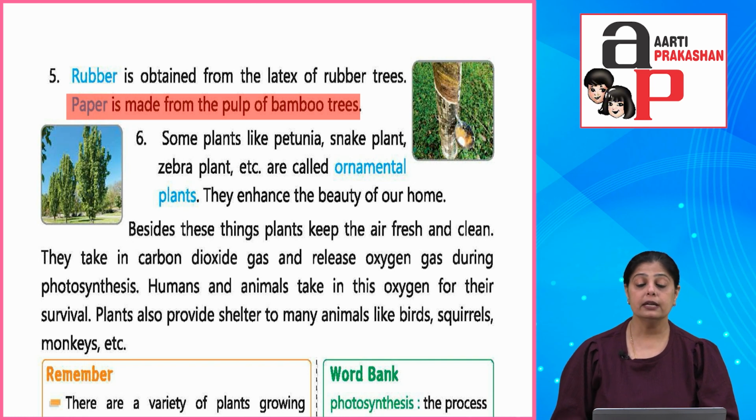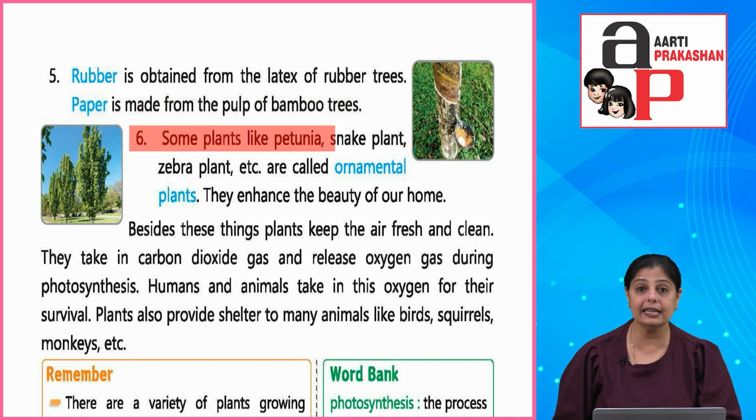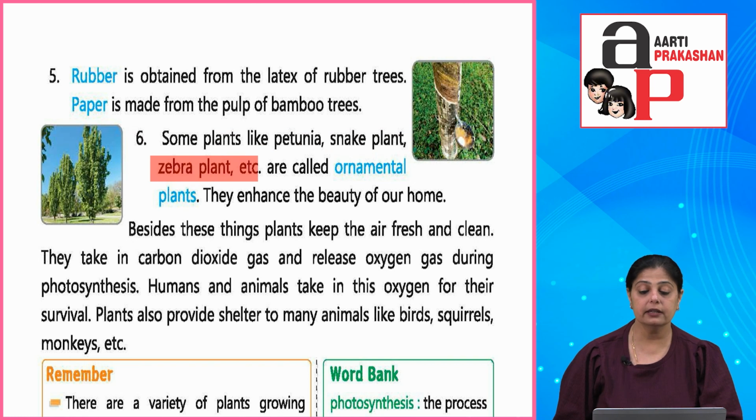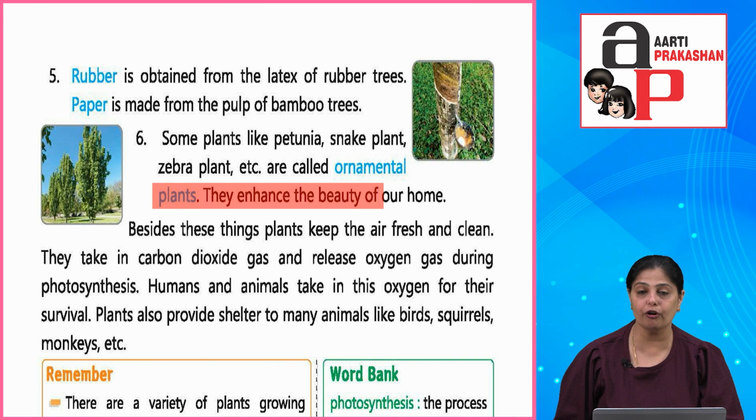Okay, now some plants like petunia, snake plant, zebra plant, they are called ornamental plants. They enhance the beauty of our home. So आप indoor plants रखते हो या outdoor plants रखते हो घर पे, they make our house look more beautiful.